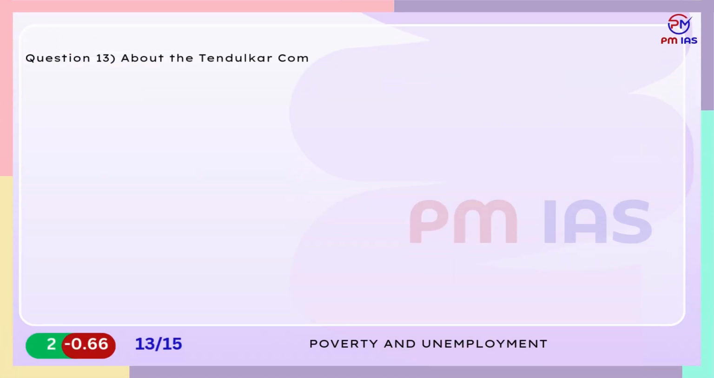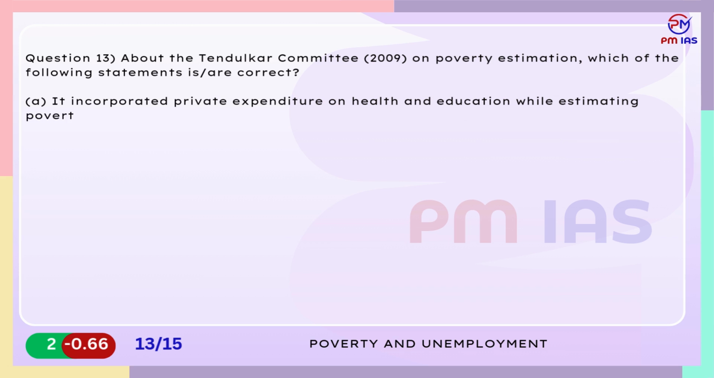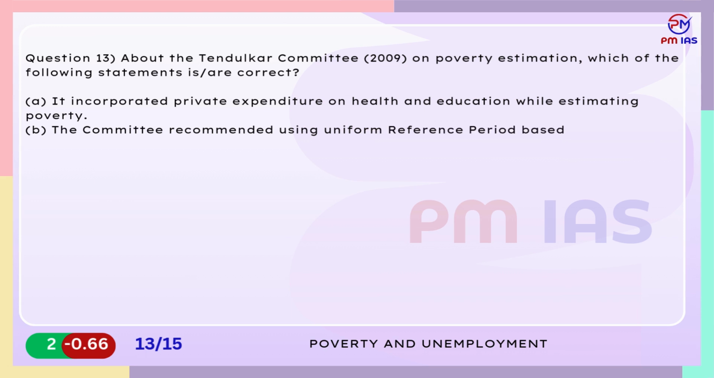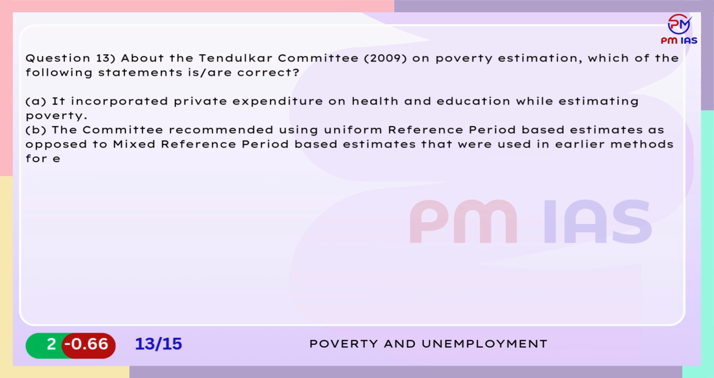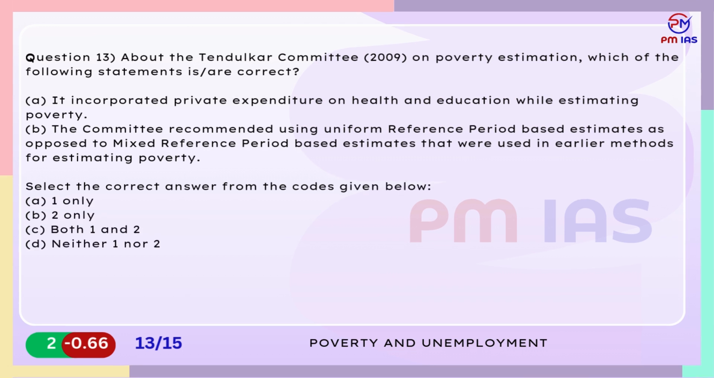Question 13. About the Tendulkar Committee, 2009, on poverty estimation, which of the following statements are correct? A. It incorporated private expenditure on health and education while estimating poverty. B. The committee recommended using uniform reference period-based estimates as opposed to mixed reference period-based estimates that were used in earlier methods for estimating poverty. Select the correct answer from the codes given below. A. 1 only. B. 2 only. C. Both 1 and 2. D. Neither 1 nor 2.